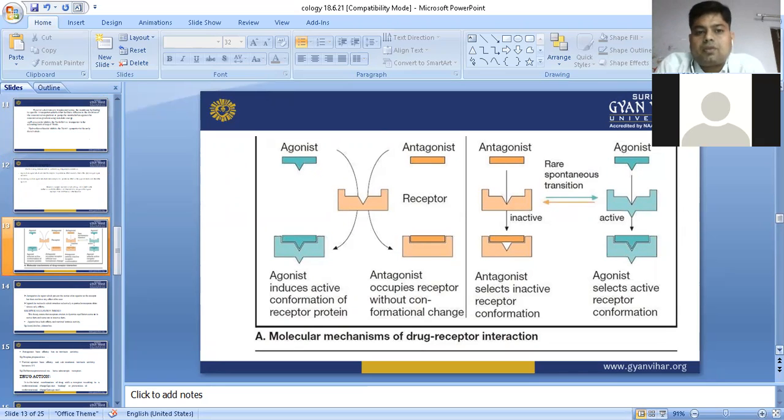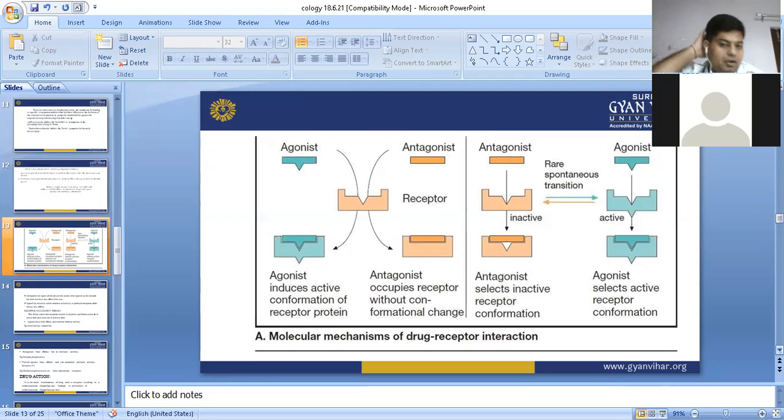We can see when an agonistic substance binds with the receptor, it induces a conformation change in the receptor. If the conformation of the receptor changes, then a therapeutic effect will be produced. We can see in this diagram, there is a receptor. One is in the form of agonist. When the agonist binds with the receptor, it induces the conformation change of the receptor.